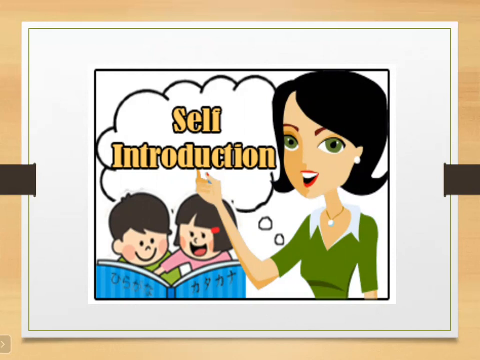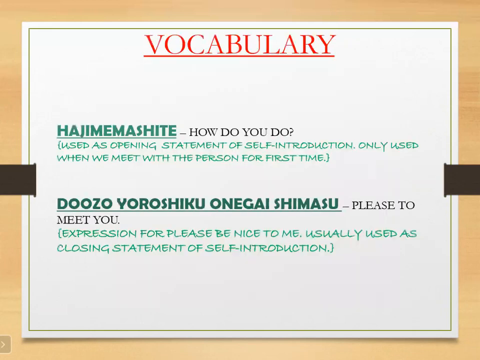Whenever we meet a person for the first time in our life, then we will give self introduction. When we meet that same person again, we will not give self introduction. He or she will know about ourselves. Here we have 2 words. The one word is known as hajimemashite.